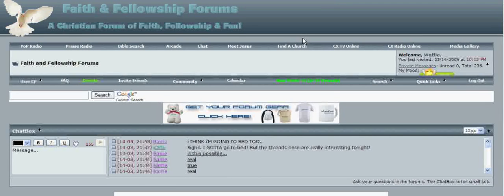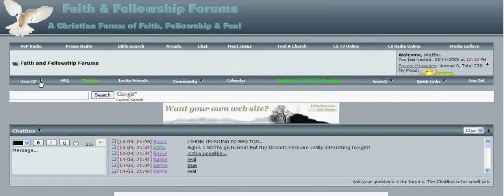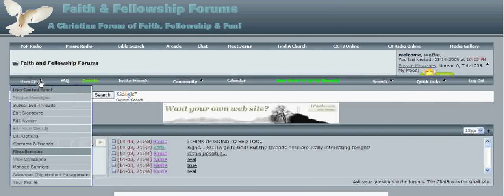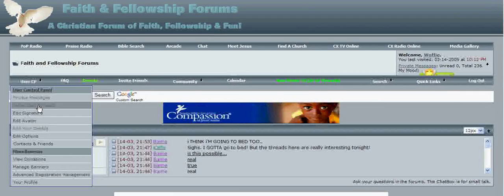This is a brief tutorial about using your control panel. You can go over to user control panel over in the left and click on that, and you will get a drop down menu. This is not standard. This is an add-on to our forum.